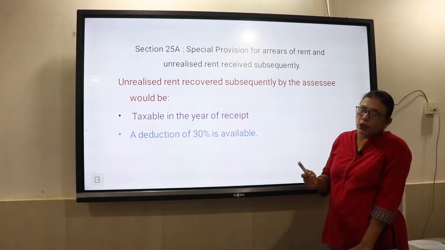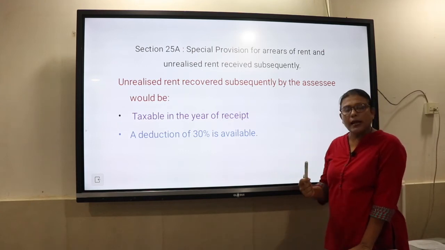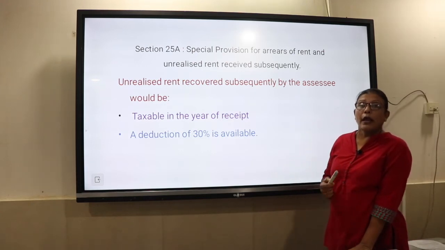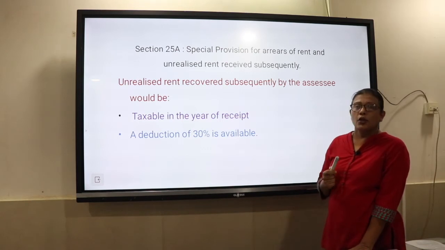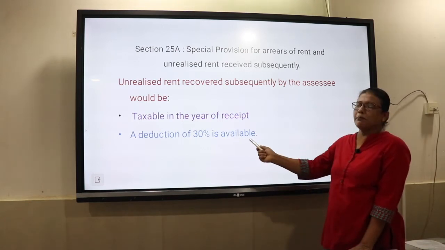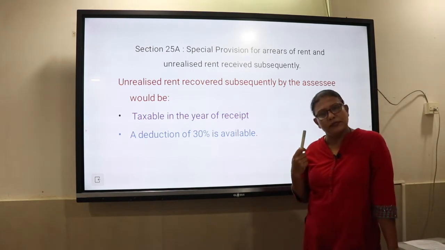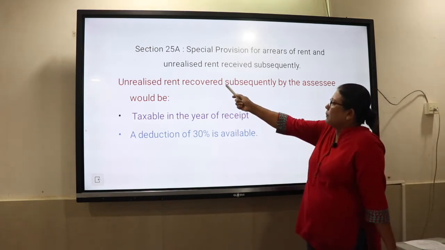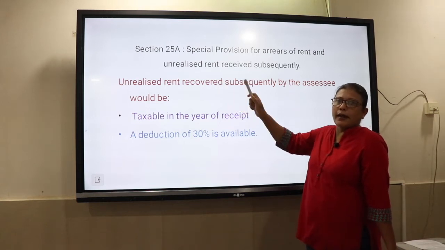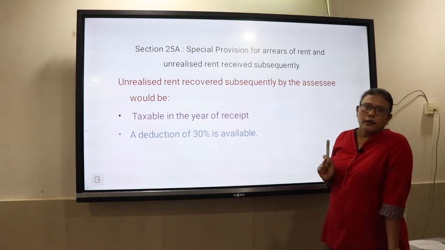So if it is received in 2019-20, then it will be taxable in 2019-20, and on such unrealized rent you can claim the deduction of 30%. So the 30% deduction which is there on net annual value, as seen previously, the same deduction will be available on that unrealized rent and it will become an income of that year.